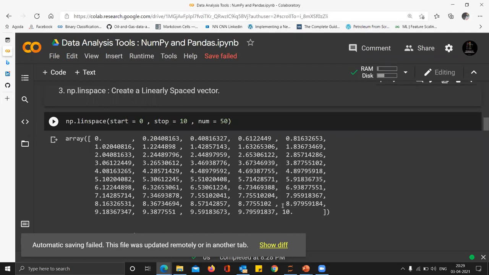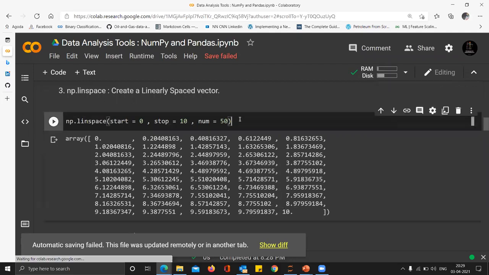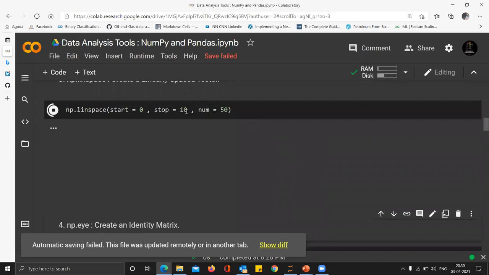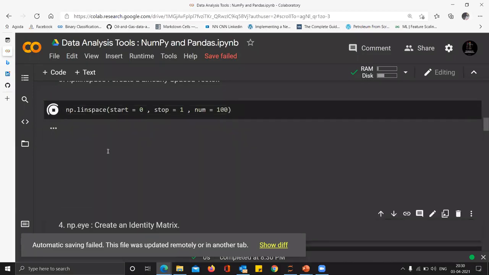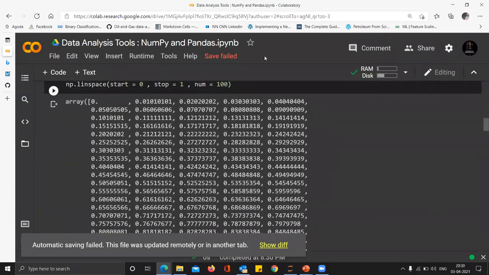So you can see np.linspace(start, stop, num=50). np.linspace creates a linearly spaced array. It starts at 0, it stops at 10, and you give the number of data points. So basically, you must have already understood that it will use the initial and the final values and divide by 50 in order to find the delta x that we had to provide explicitly in np.arange. Now it does it automatically by itself. Suppose I do it from 0 to 1 and I want, let's say, 100 saturation points. So you can see this makes my x-axis for saturation of water, right?